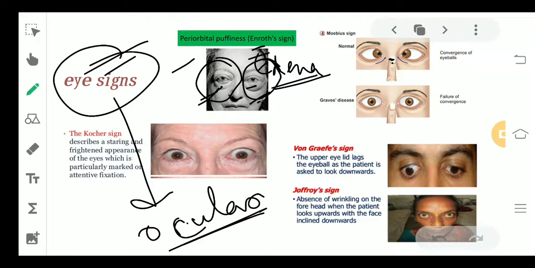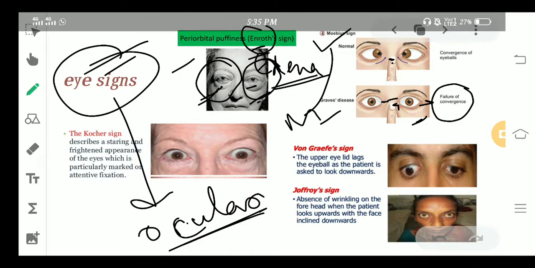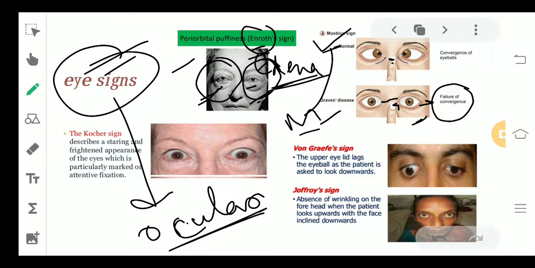Okay, but in Graves' disease what is going to happen is that there will be a failure of convergence of the eyes towards the center or to the opposite side. The eyes will not converge. So this is the Moebius sign, that is related to mobility. So Enroth was related to edema, Moebius is related to mobility.